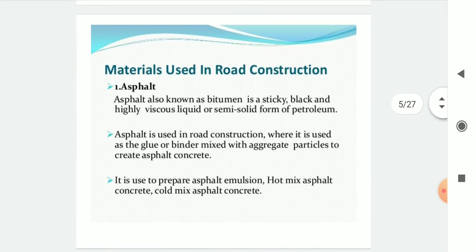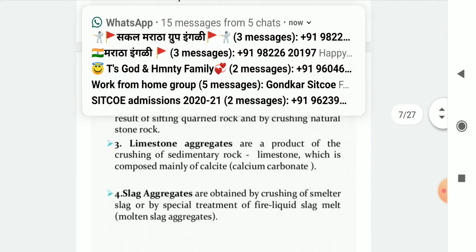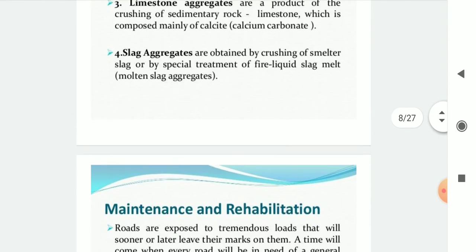We are discussing asphalt, that is bitumen. What are the different tests carried out on the bitumen? That is the softening point test, penetration test, then flash and fire point test, ductility test, and viscosity test. These are the different tests which are carried out on the asphalt or bitumen.